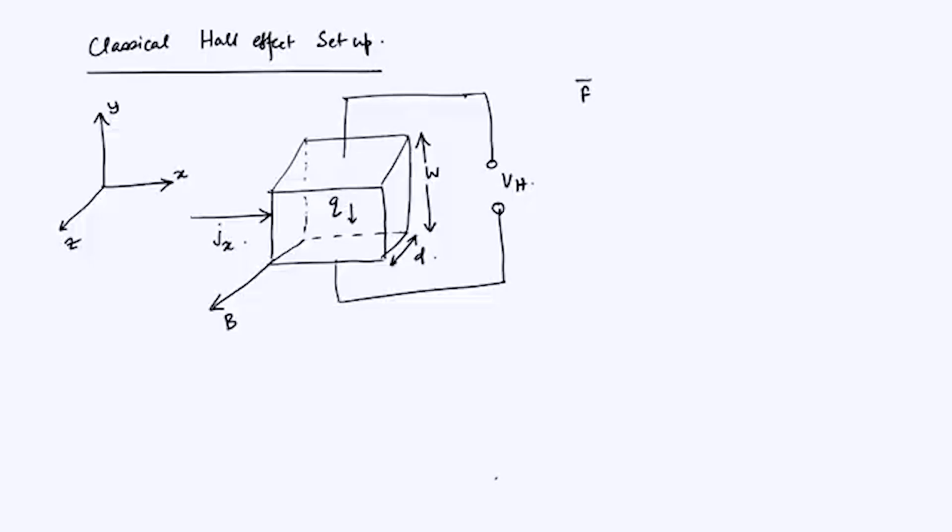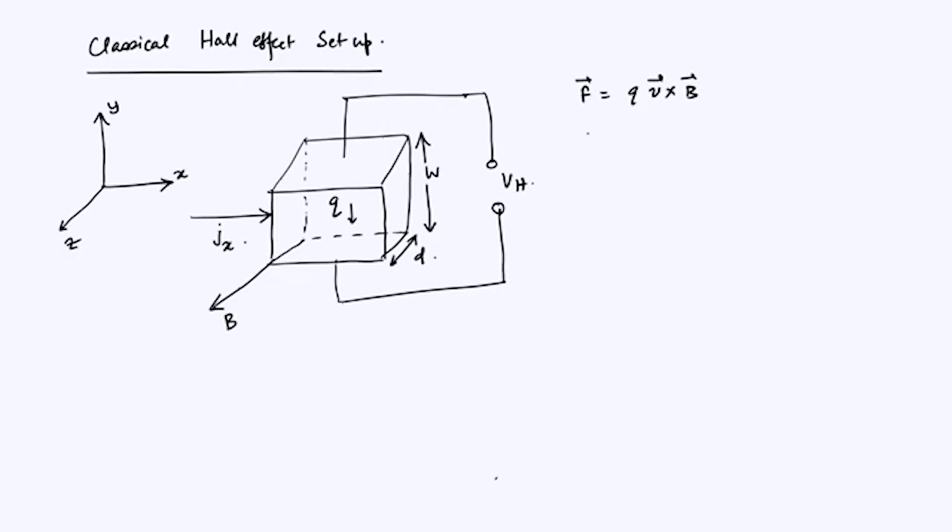So, the force is given by q v cross B. Now, if they are moving along the x direction and B is in the z direction, they are of course going to get deflected in the y direction, which is the vertical direction here. Okay. And I will do a simple analysis now and then probably do a more refined analysis later. I am just talking about how an undergraduate lab would look at this.